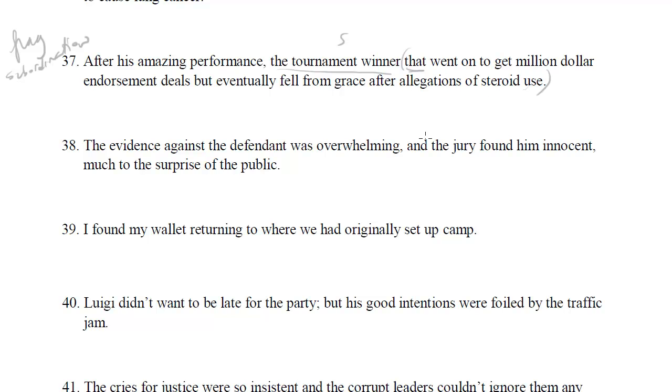This whole thing is more or less connected to this relative clause. That went on to get $1 million endorsement deals, but eventually fell from grace after allegations of steroid use. Literally, this whole thing is a unit describing the tournament winner because of the that. So one way to fix this is just get rid of the that, and now we have a complete sentence. The tournament winner went on to get $1 million endorsement deals, but eventually fell from grace after allegations of steroid use. So get rid of the relative pronoun, and we don't have that fragment. We don't have a subordination issue anymore.